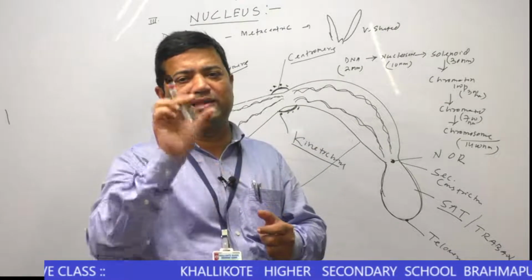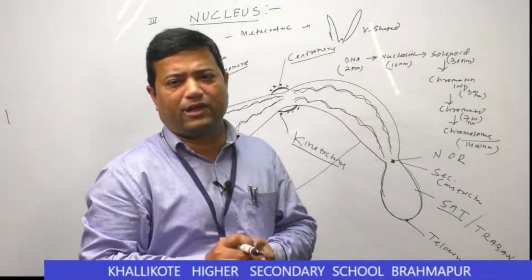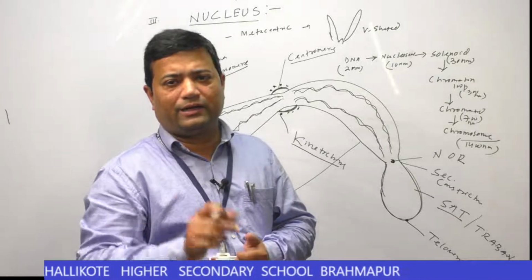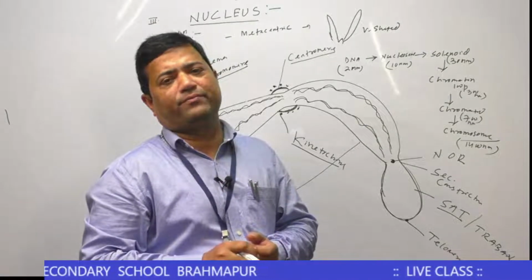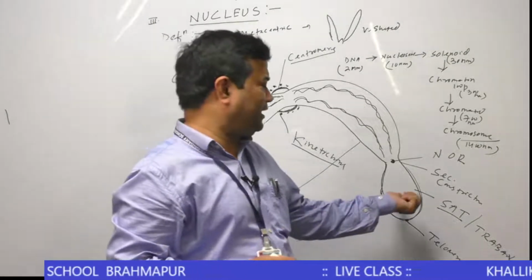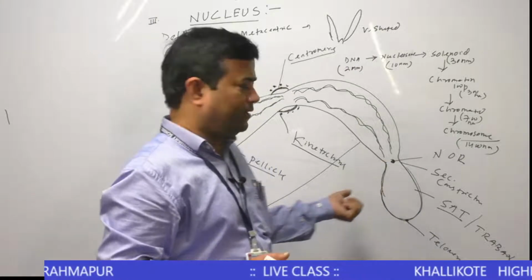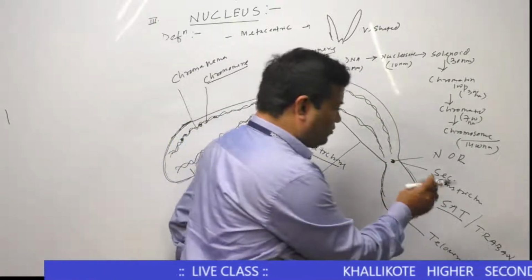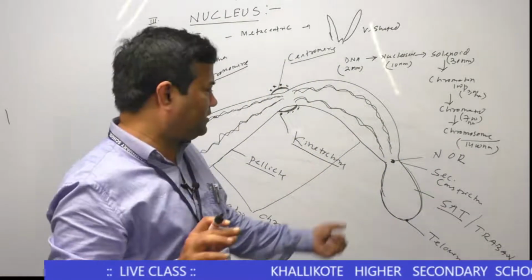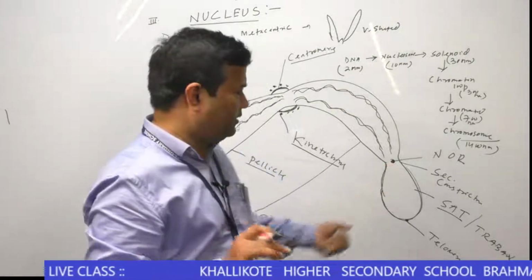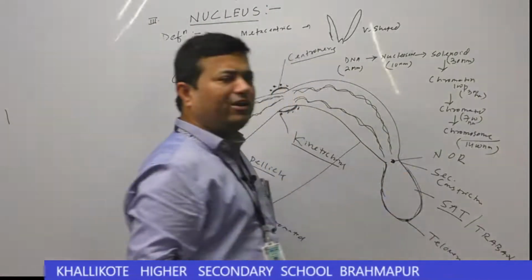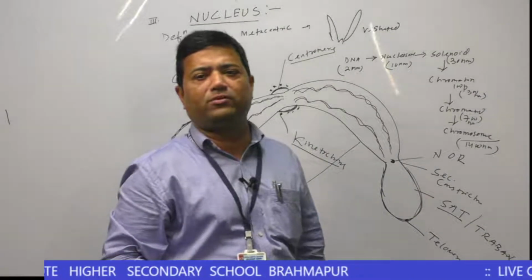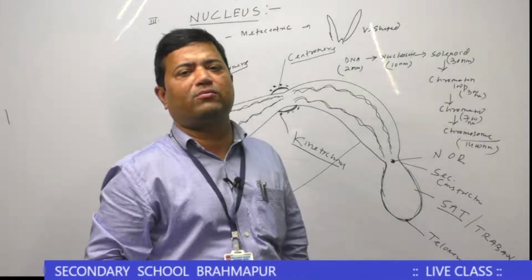Genome is one complete set of chromosomes. The SAT chromosome is responsible for formation of the nucleolus. The terminal end of the chromosome is called the telomere.